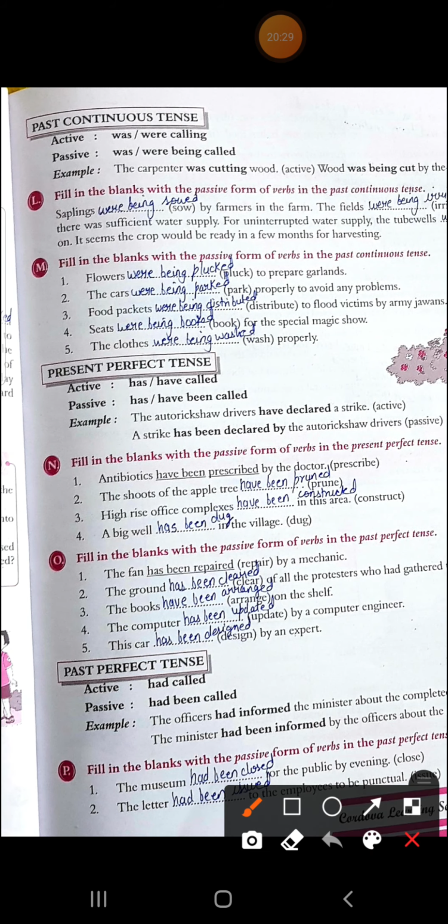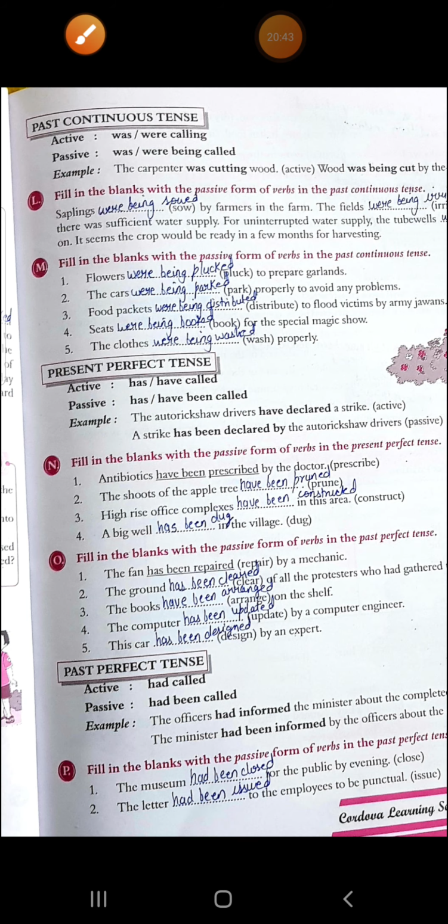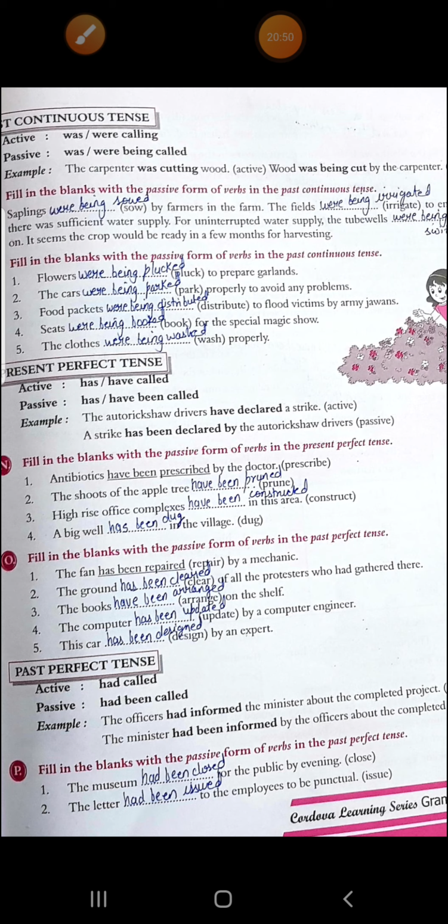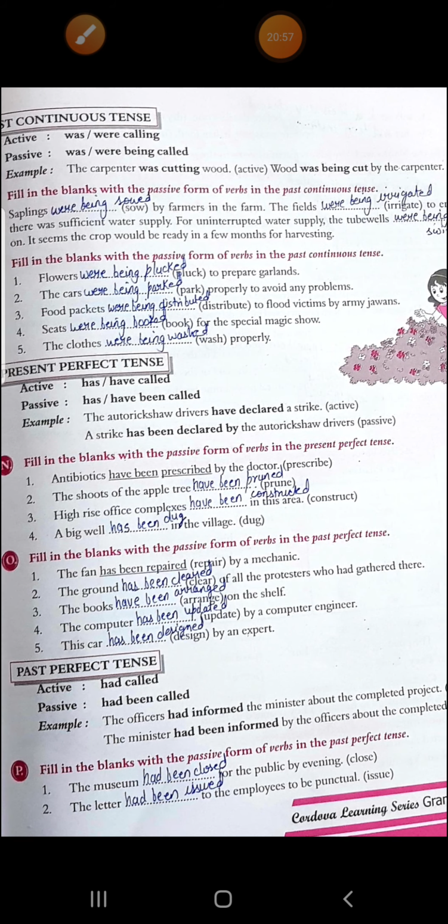Okay, next topic is present perfect tense. If it is an active voice, what will be the form in which it will be written? Has, have, called, and passive, has, have, been called. Now see the example. The auto rickshaw drivers have declared a strike. What will be the answer in passive form? A strike has been declared by the auto rickshaw drivers. Don't get confused why in active it was have, in passive it is has, because if you see the subject, according to the subject we have used the verb.